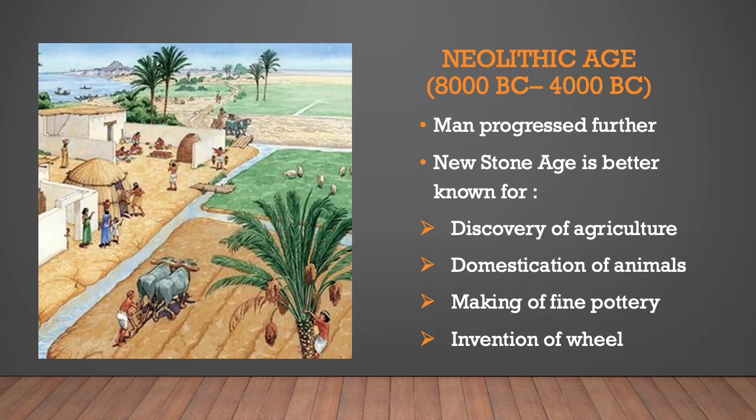Neolithic Age or New Stone Age. This happened somewhere between 8000 BC to 4000 BC. In this age, man progressed still further. He learned to make better tools, grow food crops, and domesticate animals. New Stone Age is better known for discovery of agriculture, domestication of animals, making of fine pottery, and invention of wheel.